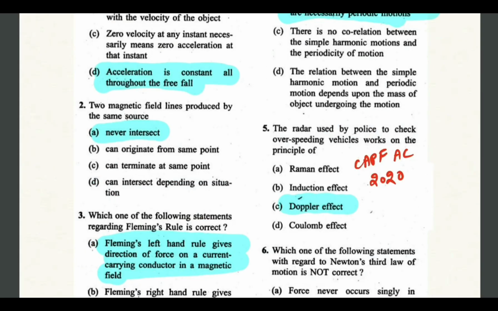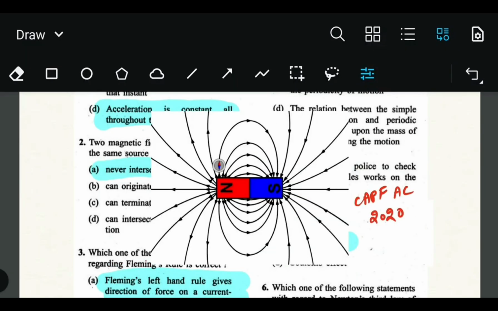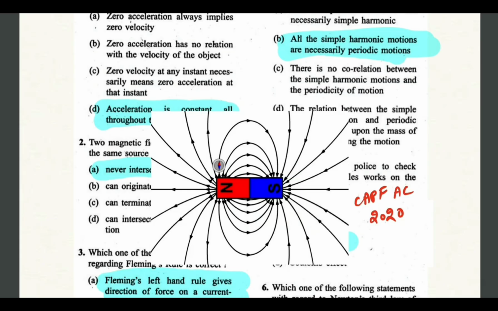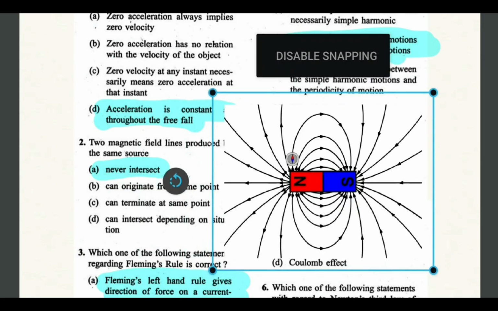Next question is about the properties of magnetic field. So two magnetic field lines produced by the same source never intersect each other. So these are magnetic fields, and they originate from North Pole and land on South Pole, and they never intersect each other. There are few other properties of magnetic fields also, so you can read about them, and just remember this, that they never intersect each other.